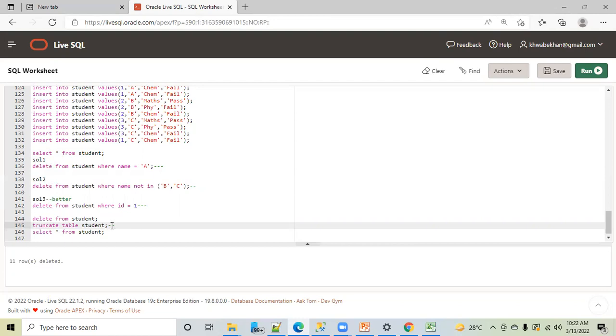Try delete from that table and check how much time it is taking, and then try truncate on that table and check how much time it is taking. Truncate will take very less time, and delete will take a lot of time. So that is why the only difference is performance. When you want to delete all the records from a table, go with the truncate option. Hope it is clear now to everyone. Not clear? Understood? So which one is better? Truncate, in terms of performance. Although delete is also doing the same task, they both have their own pros and cons.